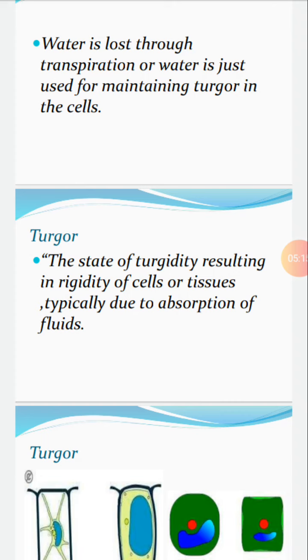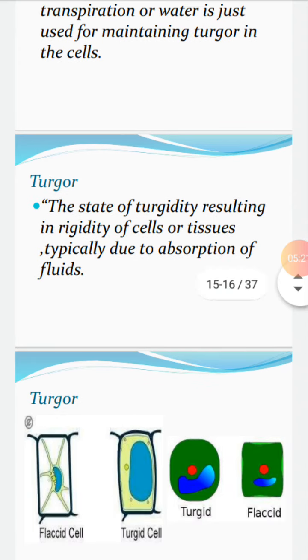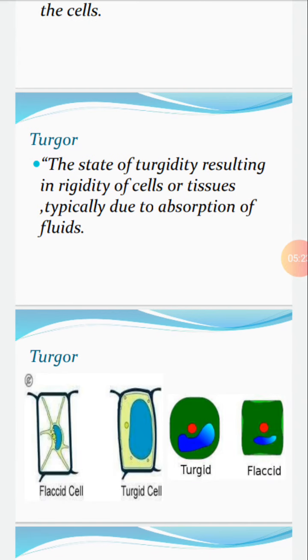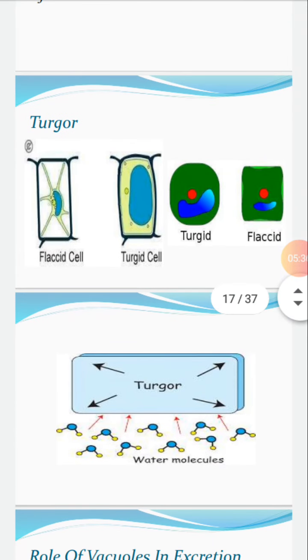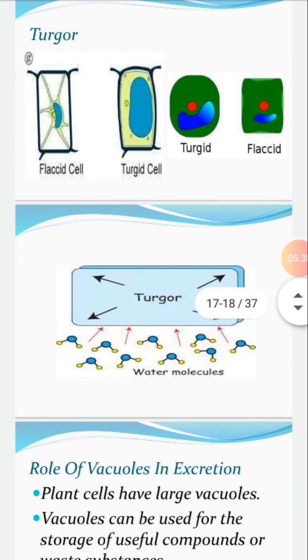But animal cells lack a cell wall, so they may burst due to excessive entry of water. Now you can see the images. In the flaccid cell, water moves out of the cell and it shrinks, and the turgid cell shape is maintained due to gain of water. Water molecules move inside the cell and it becomes turgid.